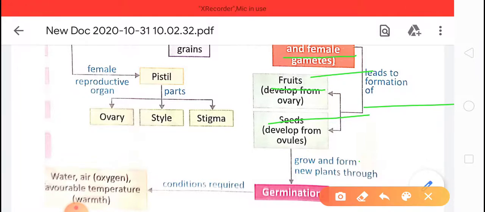Further, seeds grow and form a new plant through germination. Germination, we have seen, children, is when the seed begins to grow into the baby plant. The conditions required for germination are water, air and favorable temperature. So this chapter we have discussed earlier, and today we have discussed it using a concept map. I hope you have learnt each and every term of this chapter. Thank you.